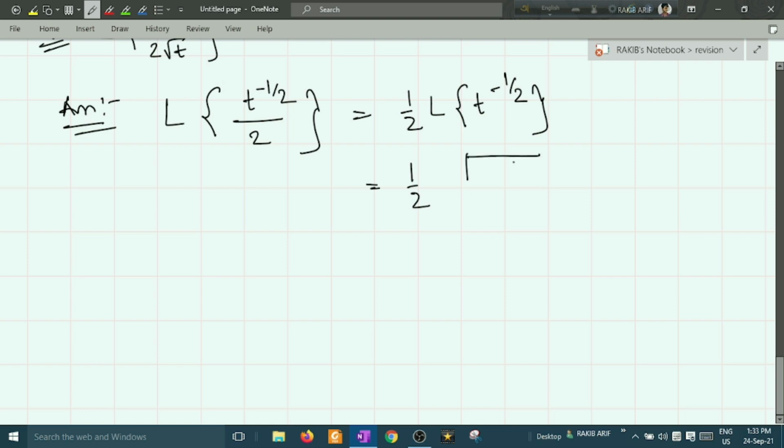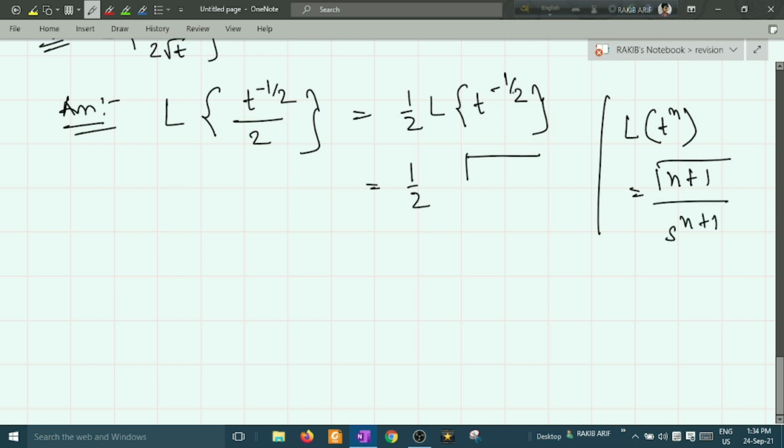Remember this: if you have Laplace of t to the power n, then it turns out to be gamma of n plus 1 upon s to the power n plus 1. Here n is minus half, so gamma of minus half plus 1, and s to the power minus half plus 1. So your solution will be 1 half, gamma half and s to the power half. So what is the value of gamma half?